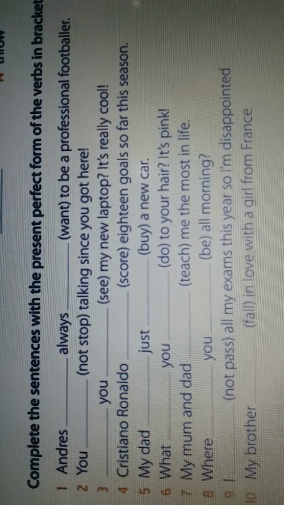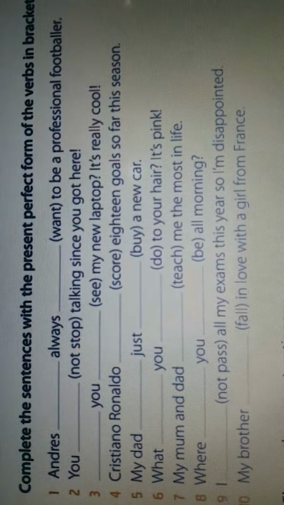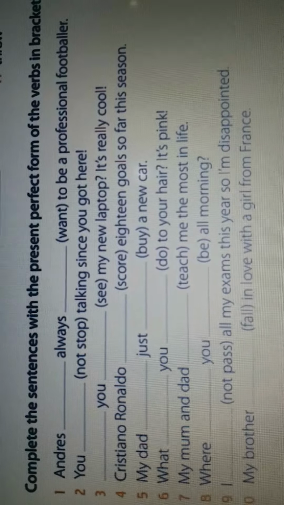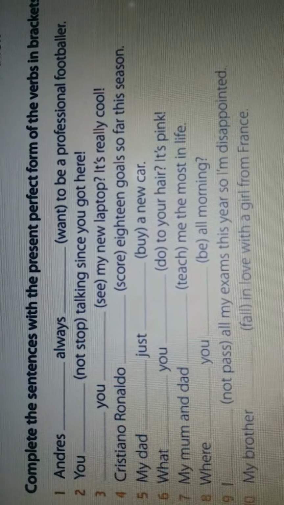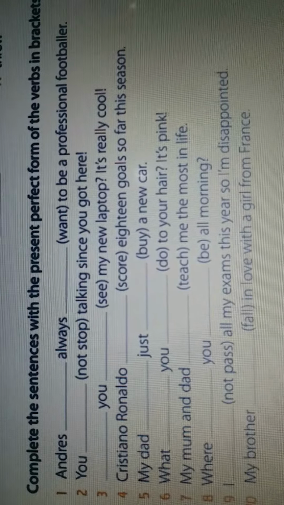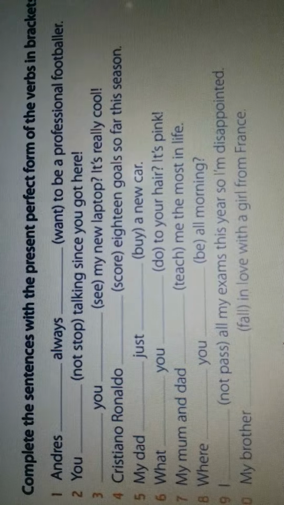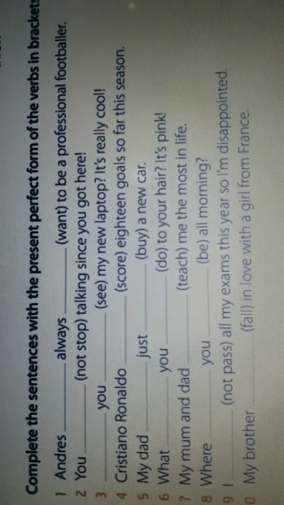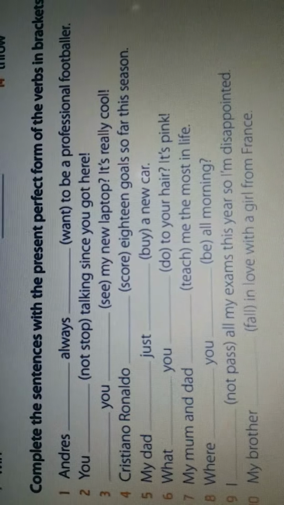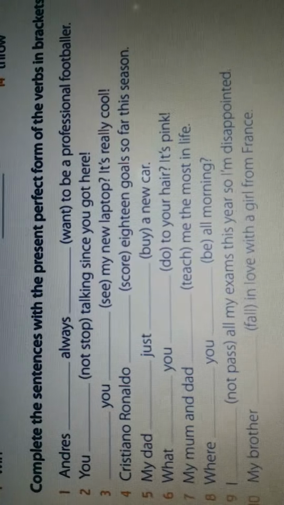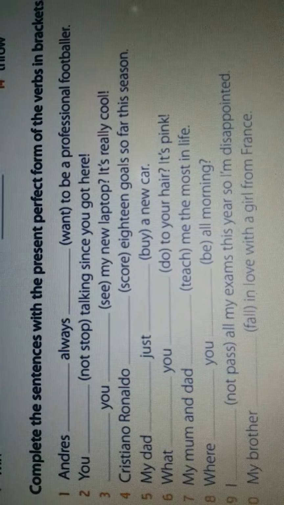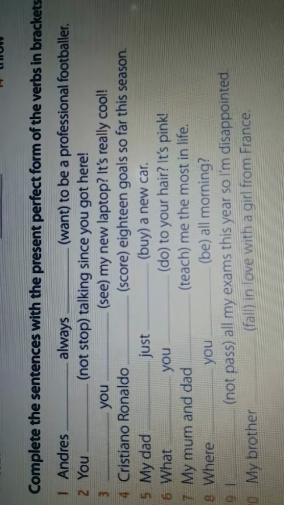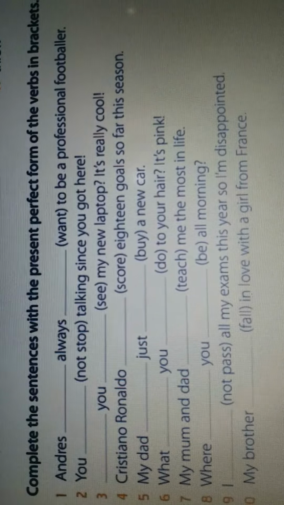Next is, where dash you dash all morning. Our verb in the bracket is be. As I have discussed earlier, whenever be is given as a verb in the bracket, what are the three forms of be? Be, was, been. The third form is been, B-E-E-N. So we'll be using been here. Where have you been all morning?